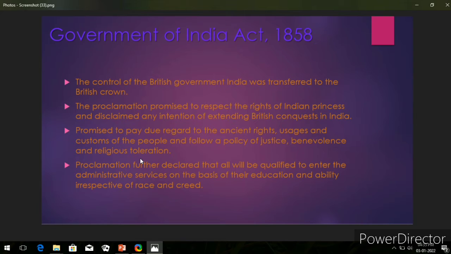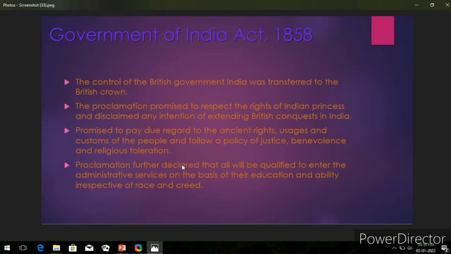Let's move on to the next line. The proclamation further declared that all will be qualified to enter the administrative services on the basis of their education and ability, irrespective of race and creed. What it means is that all eligible Indian candidates can make an entry into administrative services, higher services like IPS, PCS. They will be hired as per their education level and ability level.